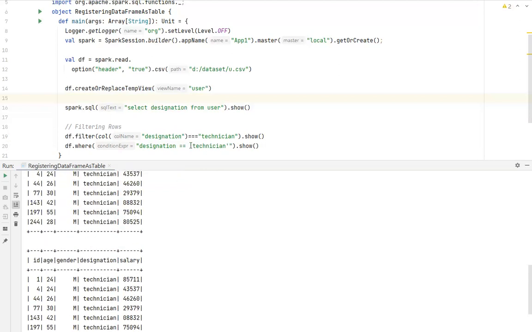Okay, I think I was missing the single quote, right?